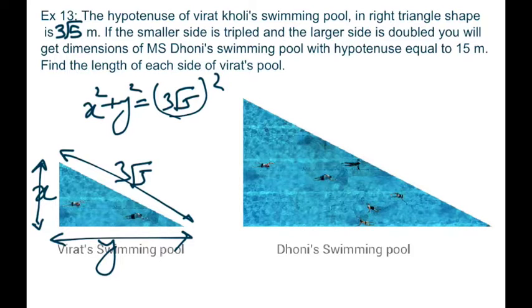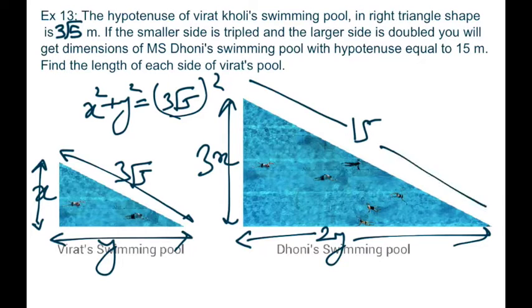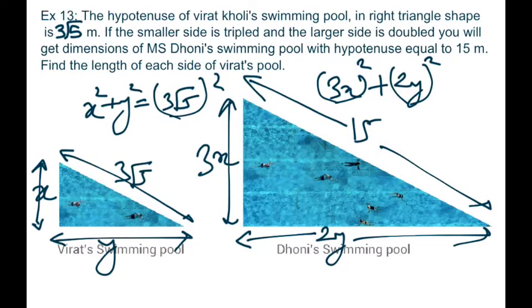And it says if the smaller side is tripled, so this is 3x, and the larger side is doubled, 2y, we get the dimensions of MS Dhoni's pool with the hypotenuse equal to 15. So this is 15. Which means 3x whole square plus 2y whole square equals 15 square.